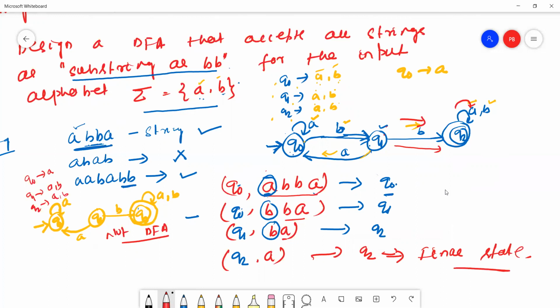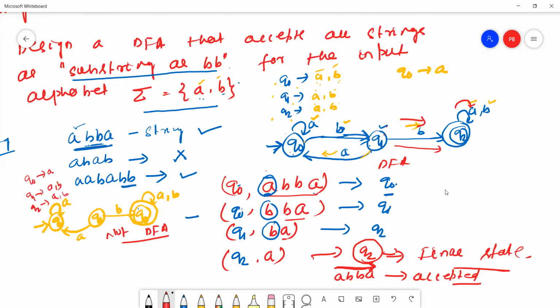So the given string ABBA is accepted. Means, by reading, what is the definition? By reading the complete string from left to right, if the DFA enters into the final state, yes, Q2 is my final state. So the given string is accepted.